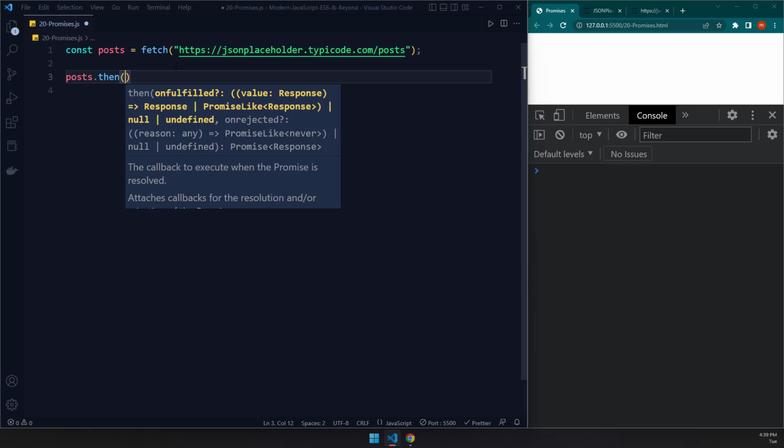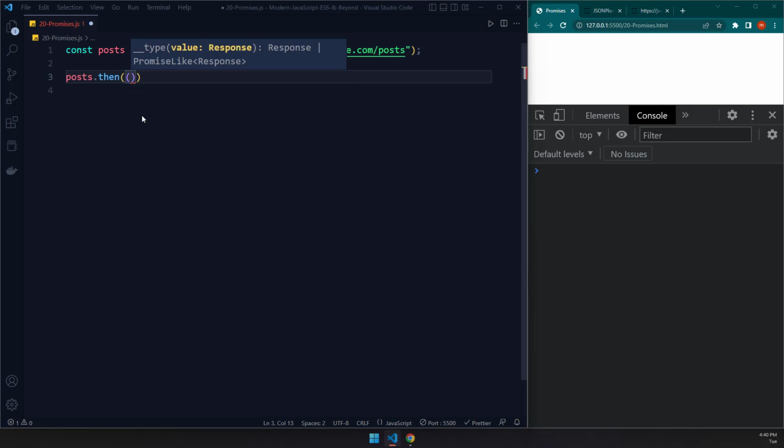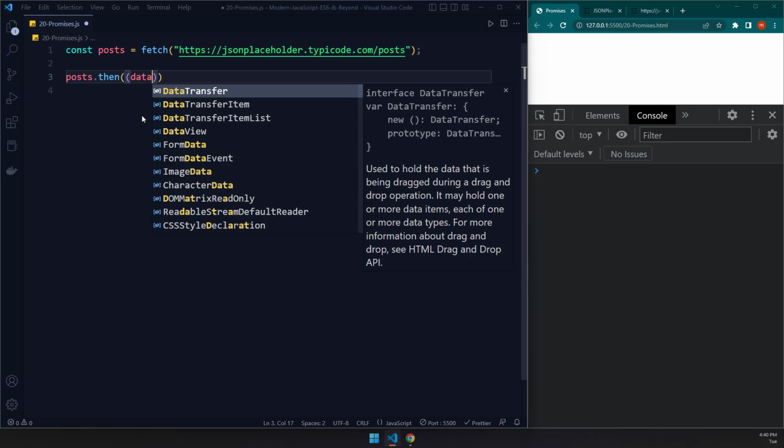So we want to grab our data. And this one, what does it accept? It accepts actually a callback function. So what does it say? The callback to execute when the promise is resolved. And it also says attaches callbacks for the resolution and or rejection of the promise. So if we want to reject the promise or we want to resolve it and get our data, we need to use a callback. And that's when we are going to use our arrow function. So within here, what do we want to do? We want to grab our data.